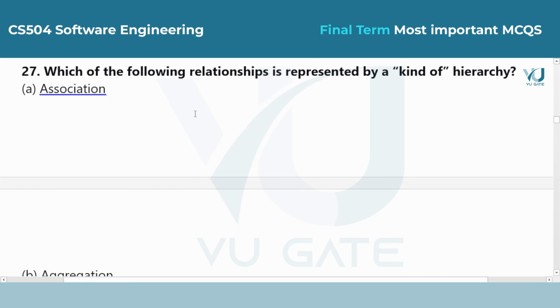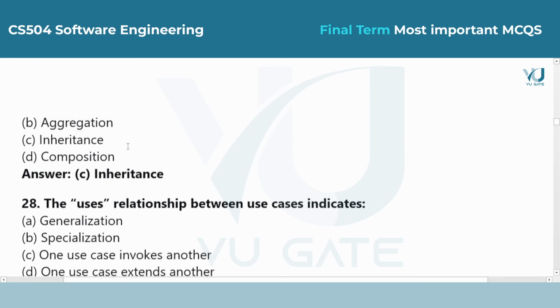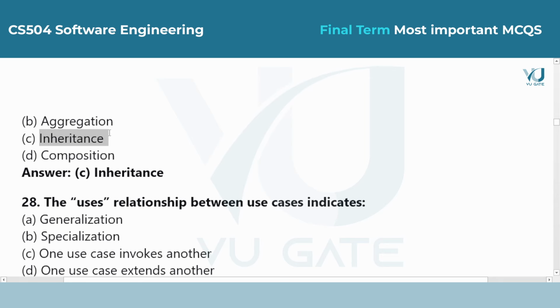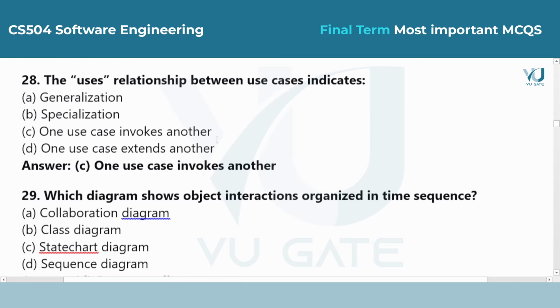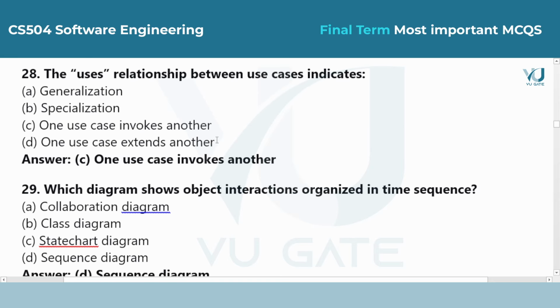Question 27. Which of the following relationships is represented by a kind of hierarchy? Answer is option C, inheritance. Inheritance is used when one class is a specific type of another class. For example, a car is a kind of vehicle. This creates a hierarchy from general to specific.